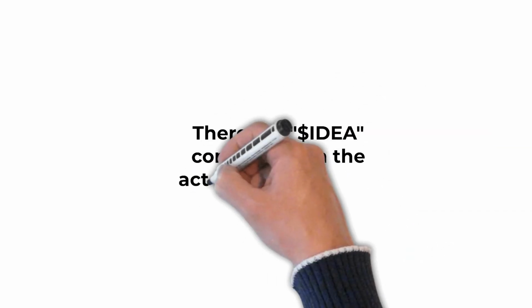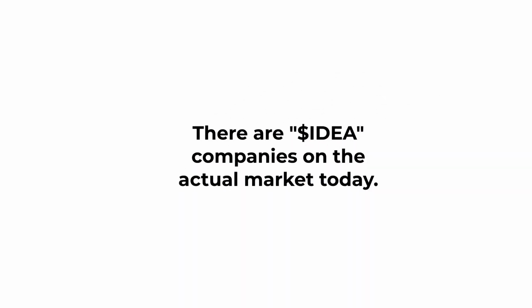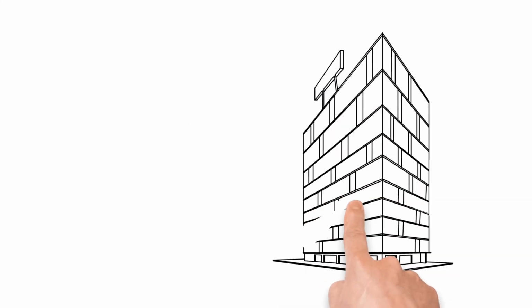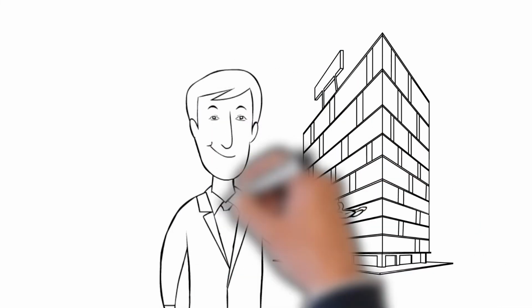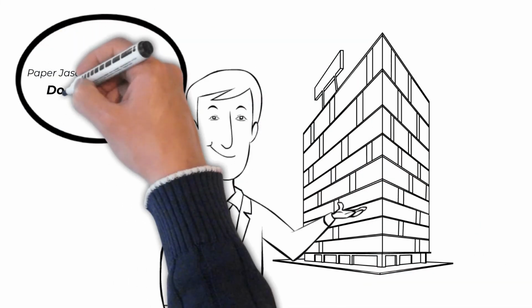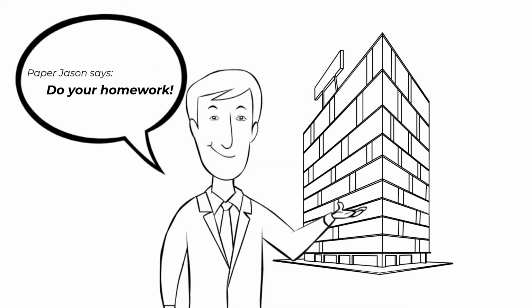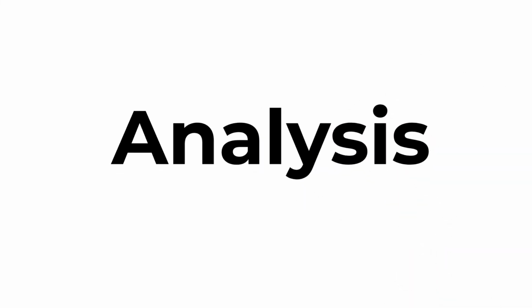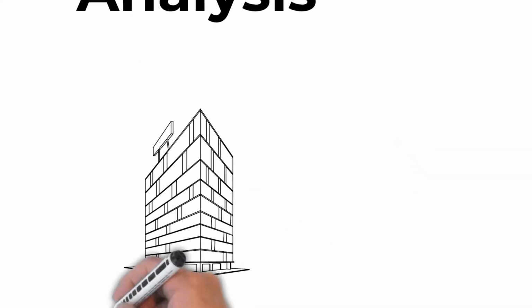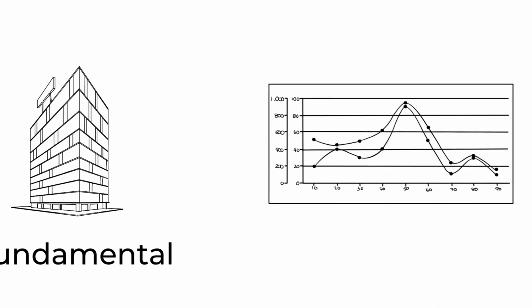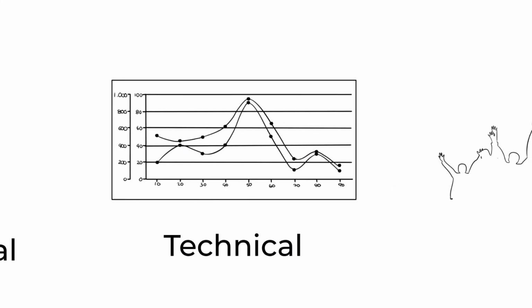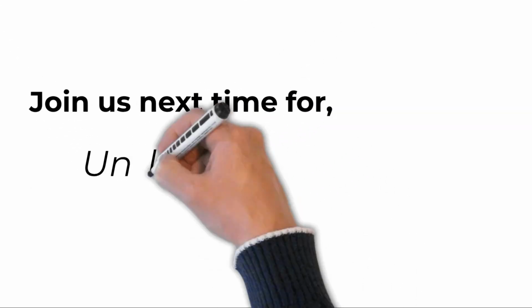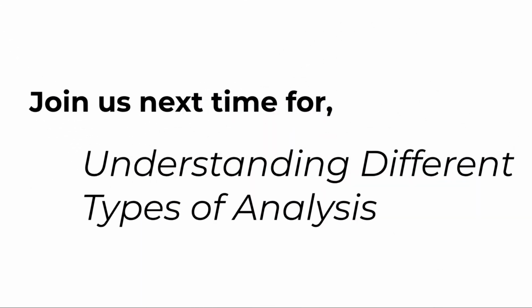While this may seem like an extreme example, I assure you, it is not. This happens every day in the market. So how can you protect yourself from getting stuck with an idea company selling at an unreasonable price? Do your homework. But what's the homework? For traders, our homework is called analysis. There are different types of analysis, but don't worry, none of them are really complicated. What is important is to understand the different types and which you should be using in different situations. This brings us to the next and first real step in your journey to becoming a trader: understanding different types of analysis.